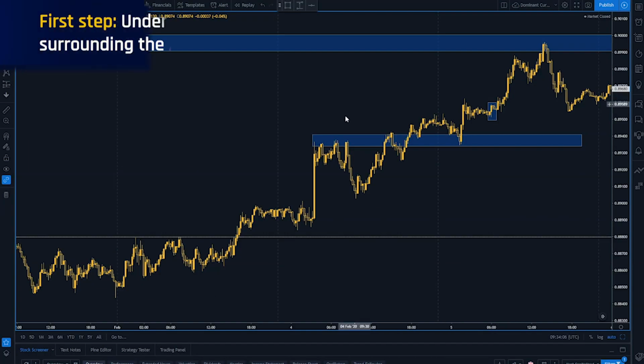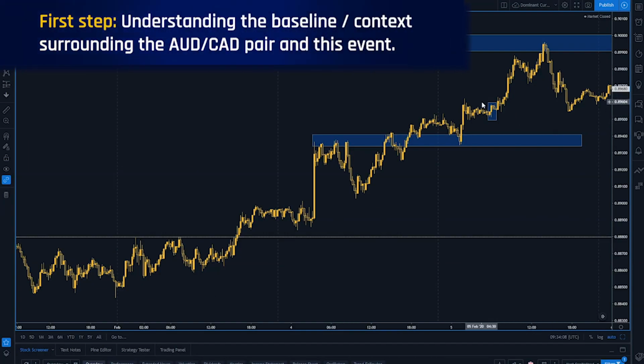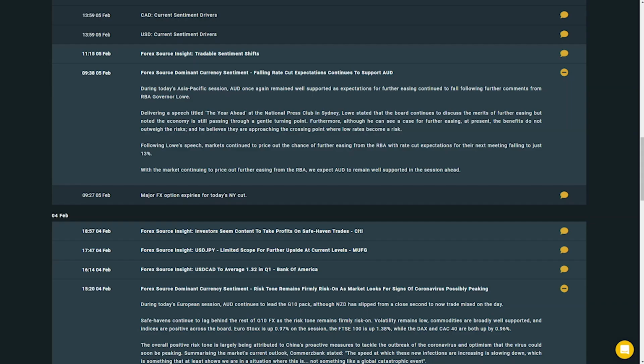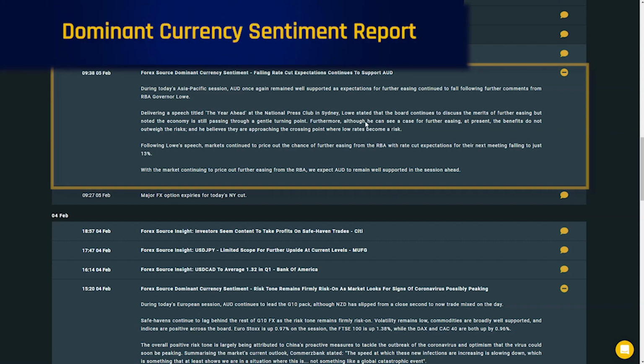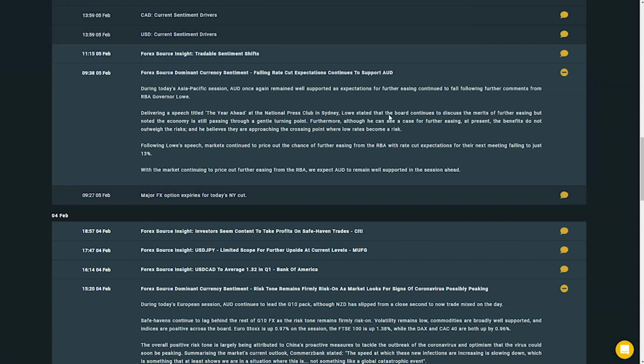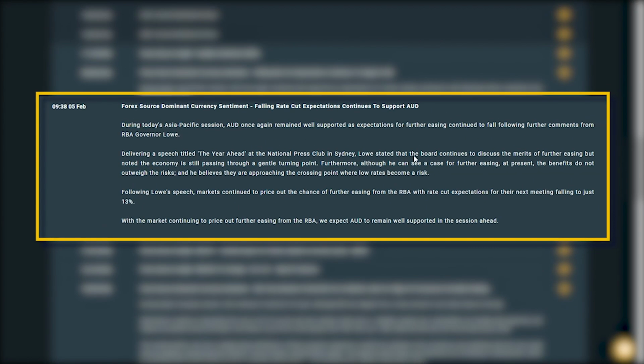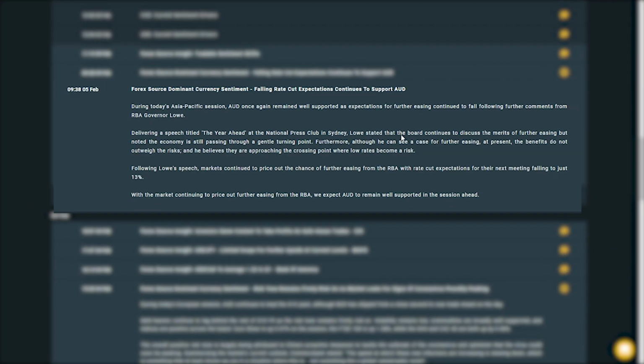So firstly, we need to understand the context or the baseline surrounding this current pair before the actual move took place. Now, if we just quickly jump inside the Forex Source terminal, on the 5th of February, we released our dominant currency sentiment report. This report highlighted that the short-term baseline for the Aussie dollar was to the upside, given that the market has started to decrease their expectations for a possible 25 basis point rate cut by the RBA in March. Now, this was based on a speech made by Governor Lowe, which explained that even though the RBA is still deliberating easier policy, they felt that the benefits of further easing did not outweigh the potential risks.